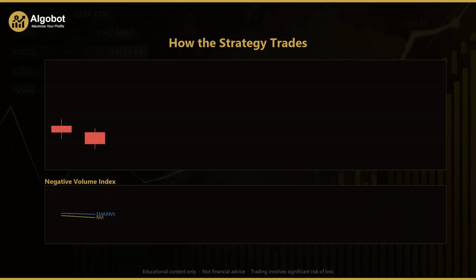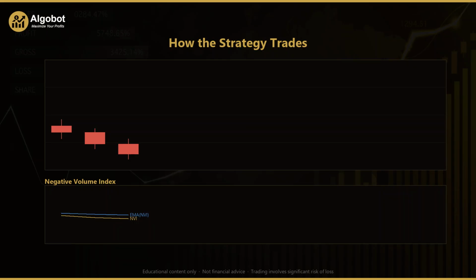In the lower panel, you can see two lines. The gold line is the negative volume index, our smart money gauge, and the blue line is its exponential moving average. Watch how they interact with the candles above as the setup unfolds. The signal we care about is the gold line crossing through the blue line.